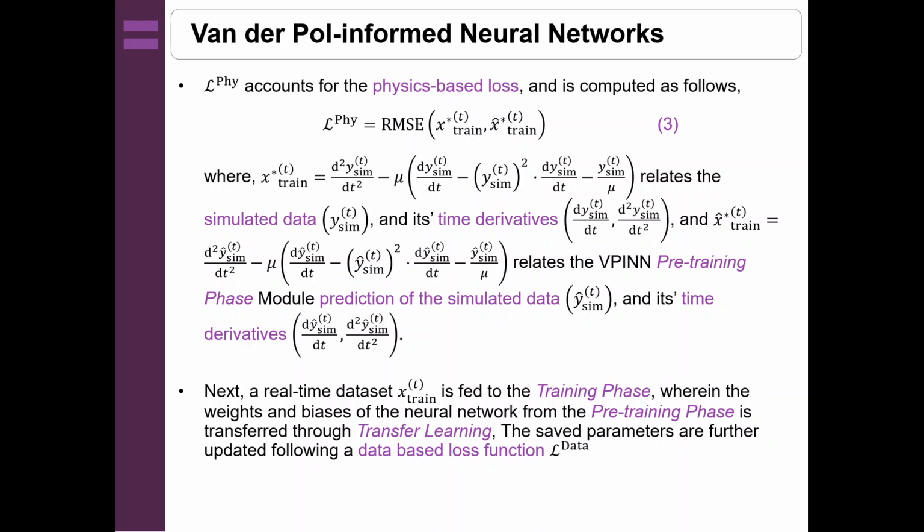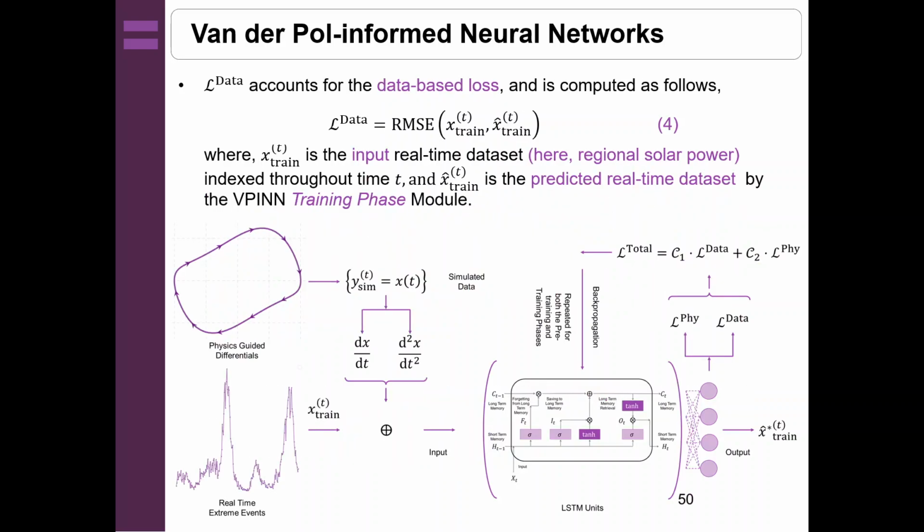In this phase, the parameters will again be updated, but this time it will be done by making use of a data-based loss function, L data, which has been represented in equation 4. It also relates the real-time time series data set.